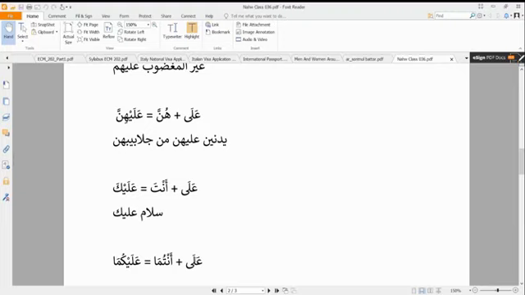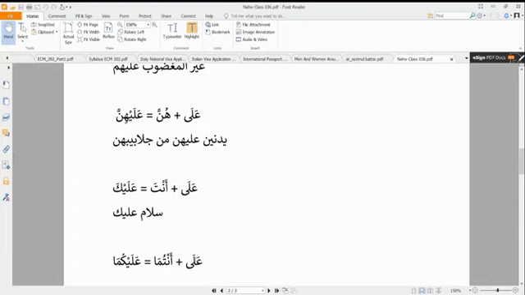When we have many women, we use hunna for them, unlike men, for whom we use hum. So ala plus hunna is alayhinna. We have an example from the Quran, Allah says yudnina alayhinna min jalabibihinna, telling the believing women that they should draw their cloaks over themselves. So yudnina, they should draw their jilbabs over them, alayhinna.